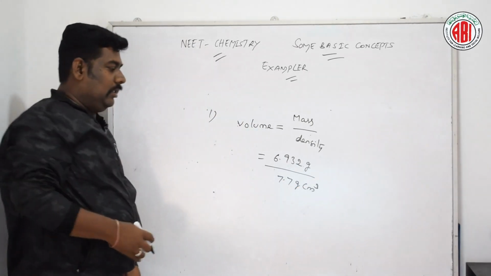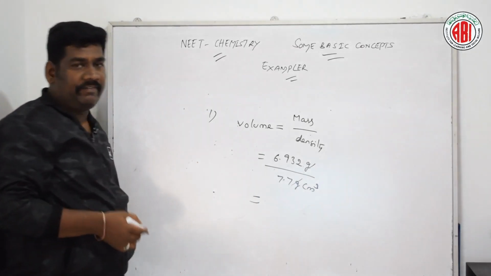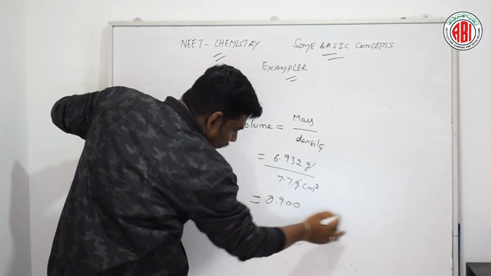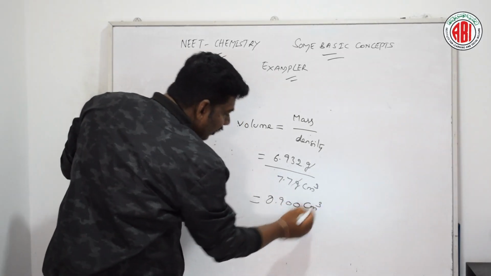Gram and gram cancel. Simplifying this, we will get around 0.900 something, and that should be written as centimeter cube.